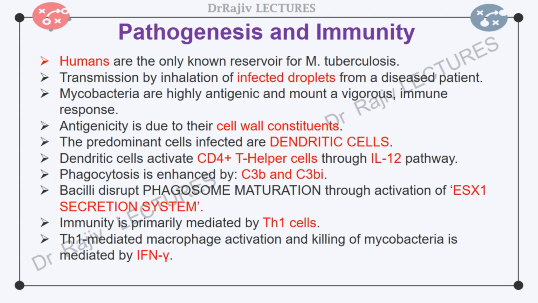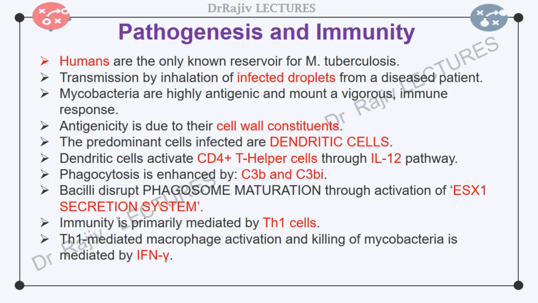Surfactants also play a role in the interaction between the host and the pathogen because surfactant protein D prevents phagocytosis. Phagocytosis is enhanced by complement activation products such as C3b and C3bi. Mycobacterium tuberculosis bacilli disrupt phagosome maturation through activation of the early secreted antigenic target 6 secretion system 1 or ESX-1 secretion system, delaying the T cell responses.